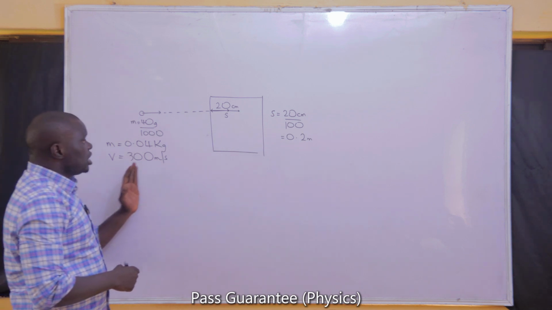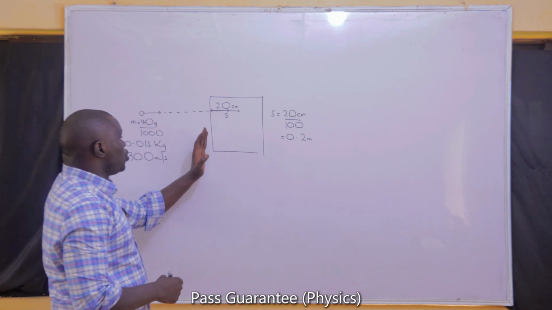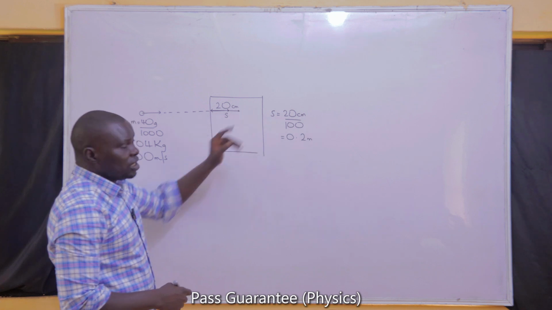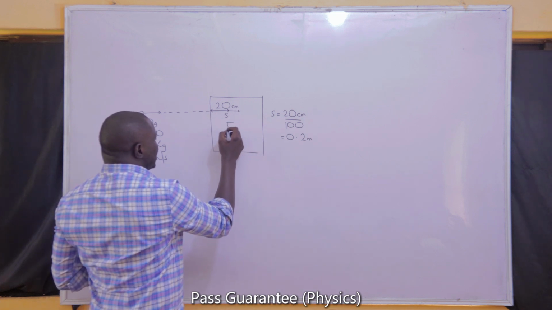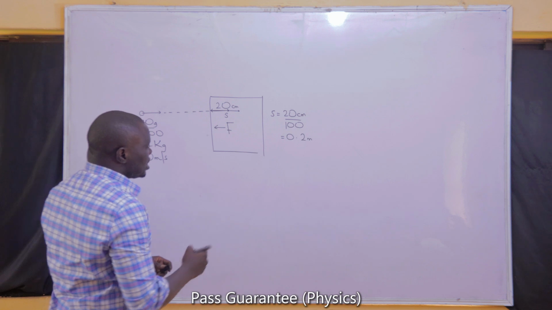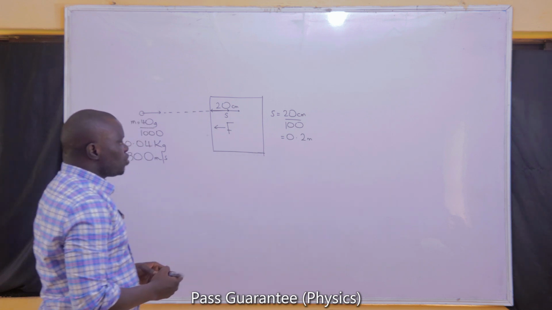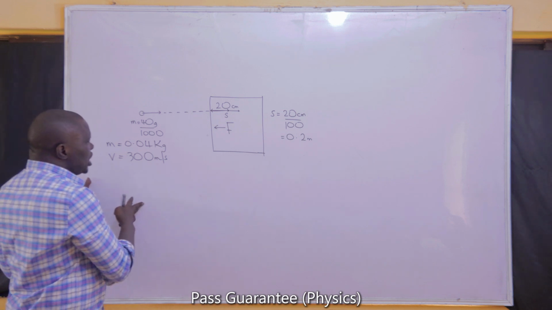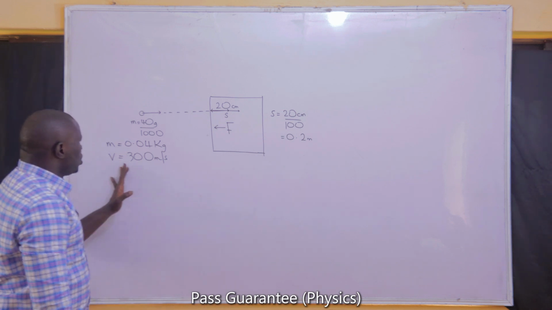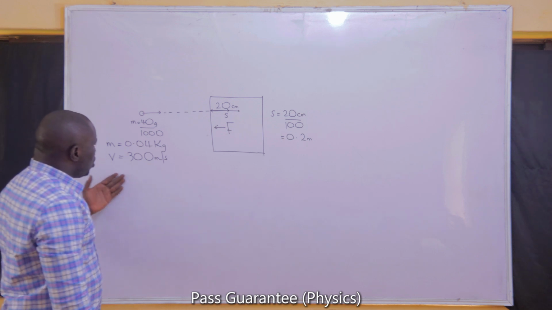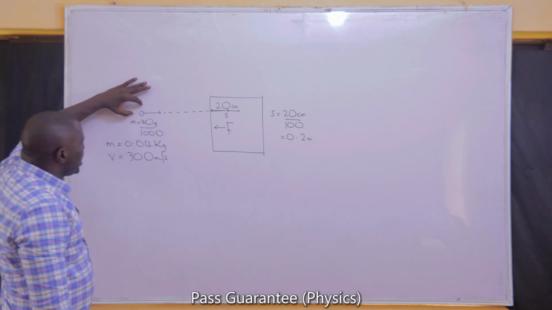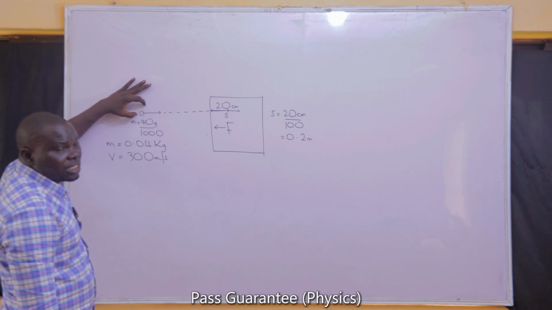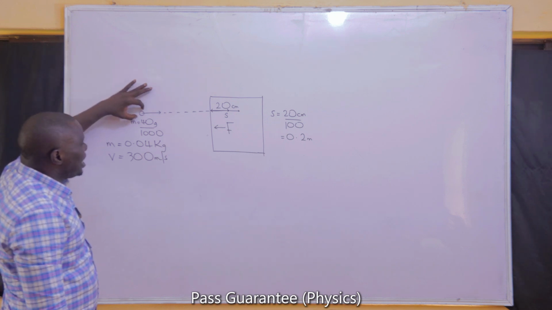As you shoot this object into the target, we expect you to understand that there will be a restrictive force that the target will use to eventually stop it. That force that the target is exerting on it is what we have been asked to find. So here we'll just use a simple equation of energy and work. When a bullet is shot, it possesses one form of energy that we call kinetic energy. I told you that kinetic energy is the energy associated with moving objects.